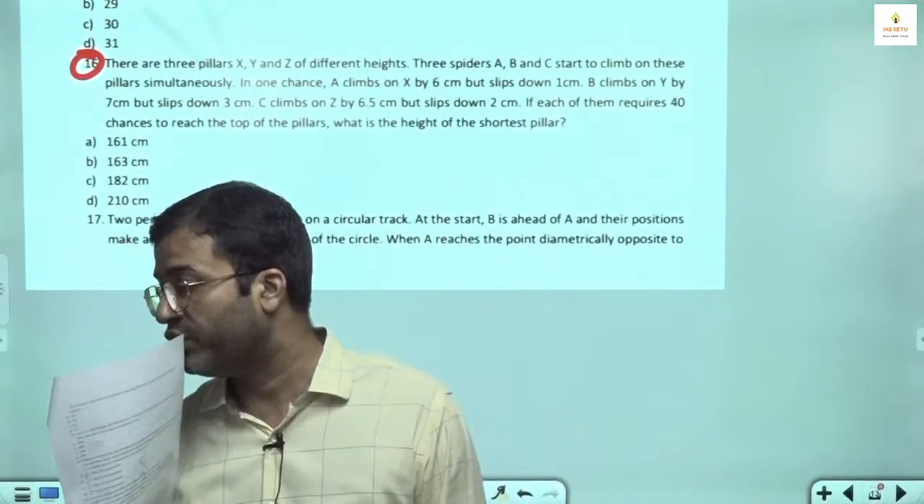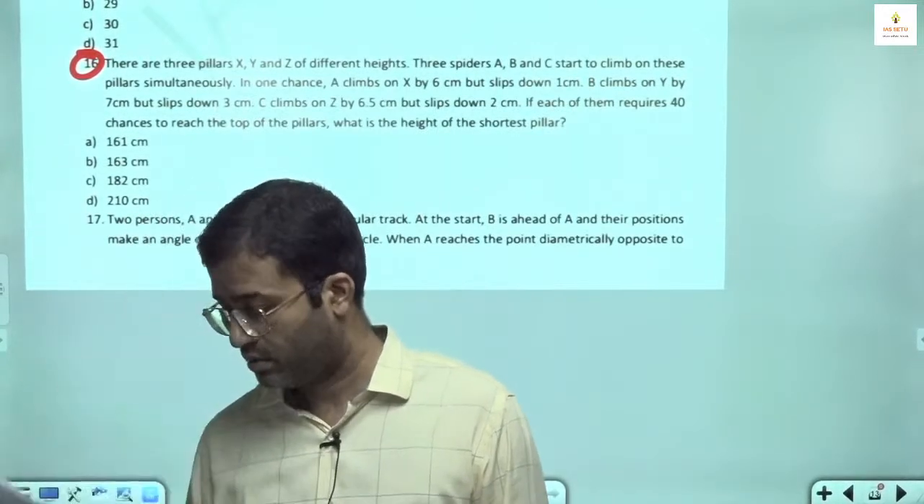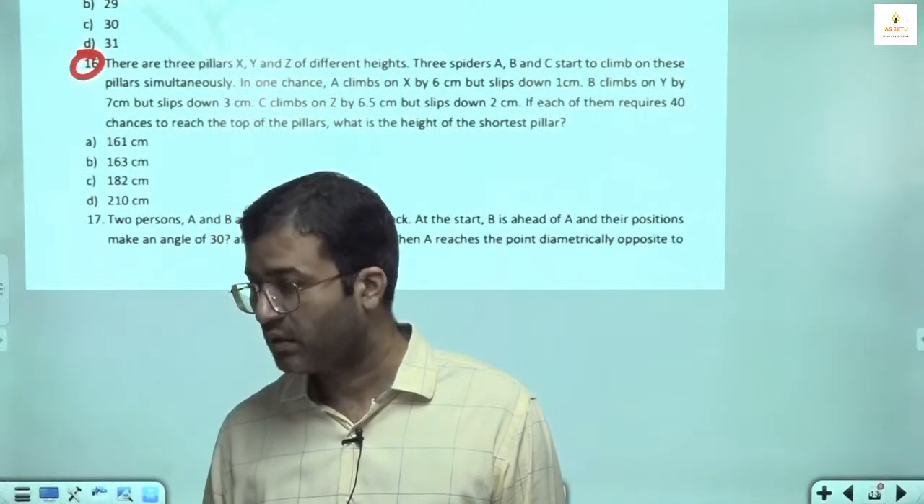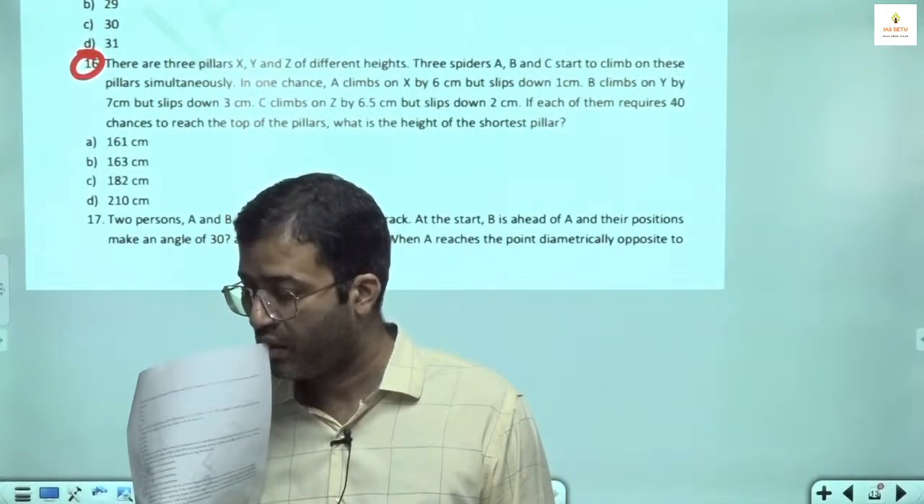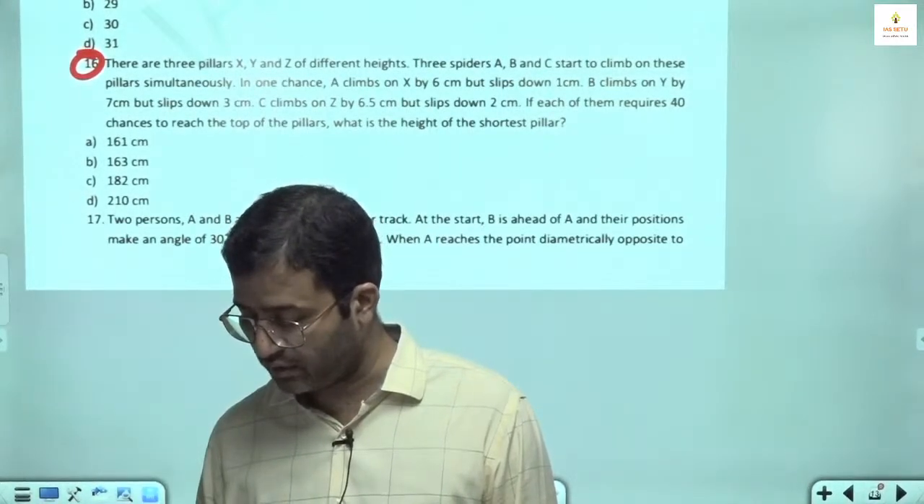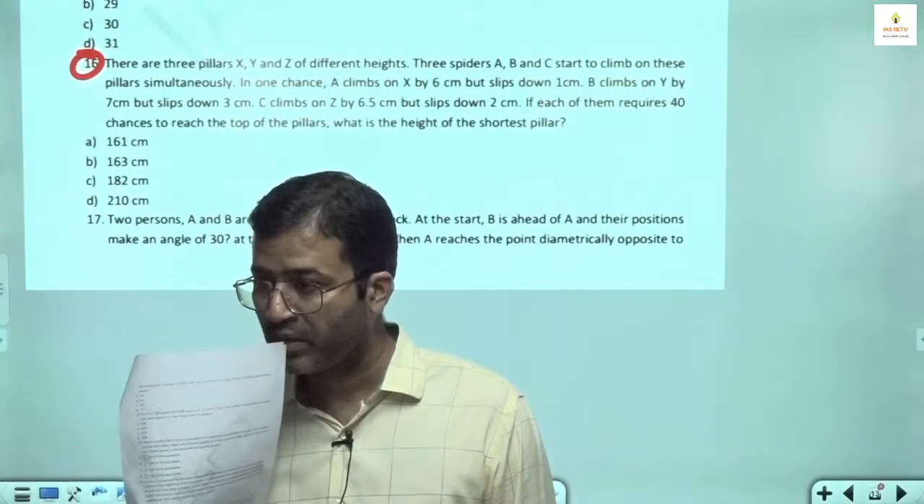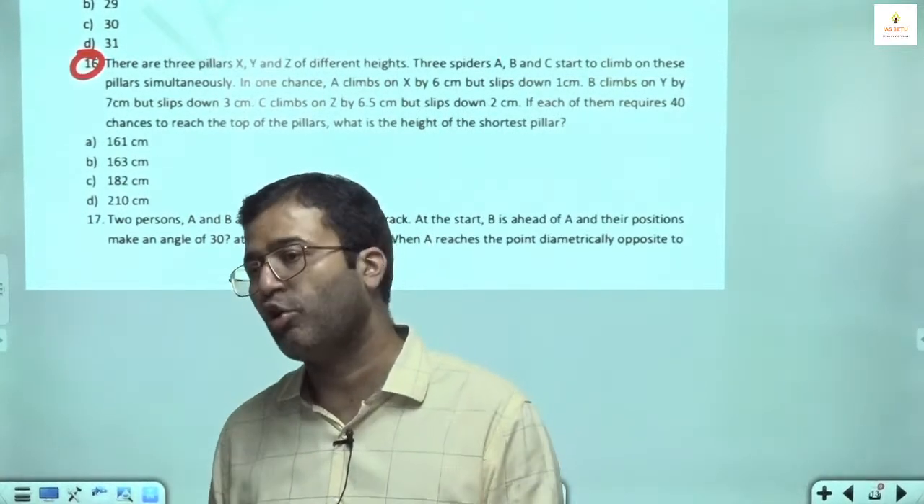160. Which pillar? Y. What is the height of X? And what is the height of Z? How many of you find the height of X, Y, Z, all three pillars?